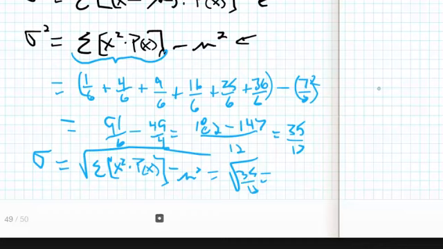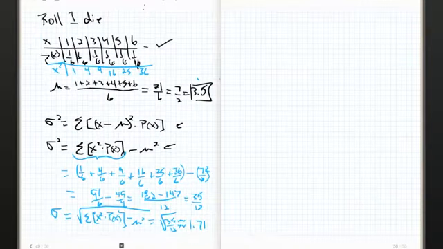Now, think about this. What's the standard deviation going to be? It's probably going to be relatively small because all of our values are between 1 and 6. They're uniformly grouped between 1 and 6. So let me throw this in my handy-dandy calculator because I'm good, but I'm not that good. Let's see, 35 divided by 12, and I get approximately 1.71. Well, there you have it. That is the standard deviation of a one die roll. We will get an average of 3.5 on every roll, with a standard deviation of 1.71.